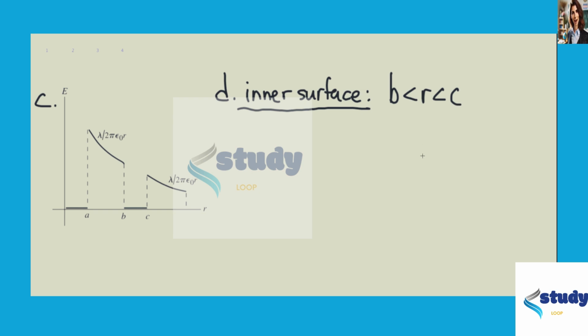This surface lies within the conductor cylinder, where E equals 0, therefore the electric flux is equal to 0. So by Gauss's law, the enclosed charge is going to equal 0.